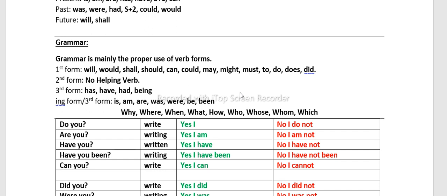Now there are seven words, seven helping verbs. You can say is, am, are, was, were, be, been. These words are followed by the ing form or third form. When the sentence is in active form, these words are always followed by the ing form, like going, eating, writing. I am going, he is going, we are going, I was going, we were going.